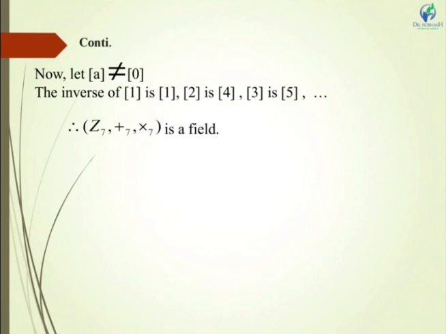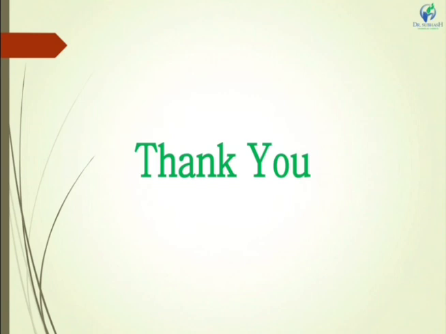Now let A not equal to 0. So the inverse of 1 is 1, of 2 is 4, of 3 is 5, and so on. So all the properties of a field are satisfied. So we can say that Z7 with addition modulo 7 and multiplication modulo 7 is a field. So I hope you are clear with the topic of ring and field. Thank you.